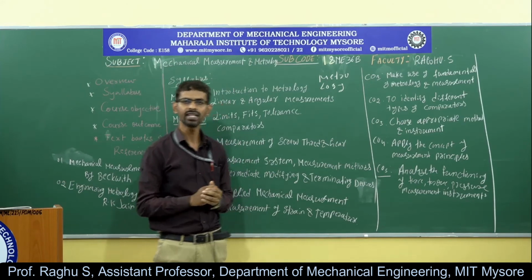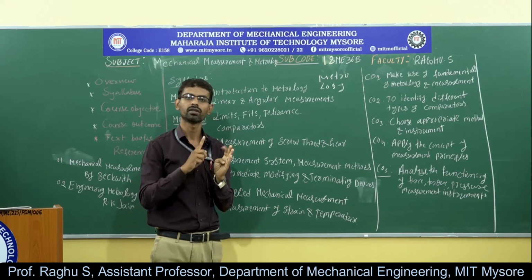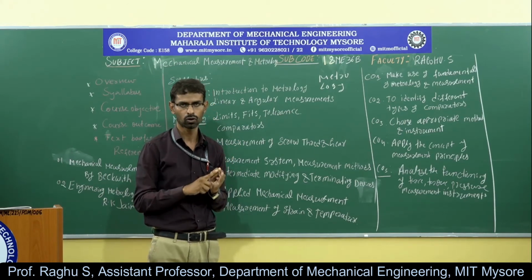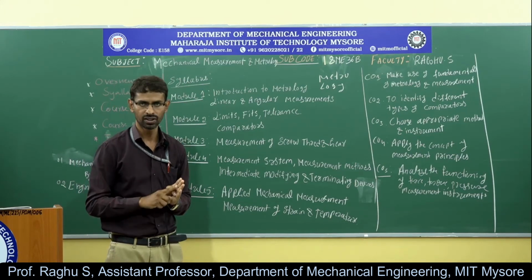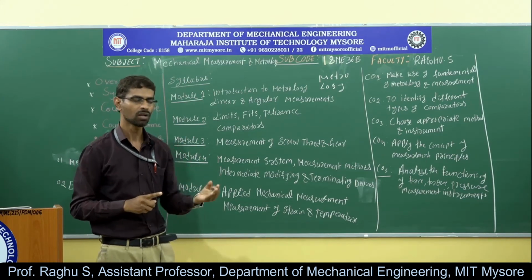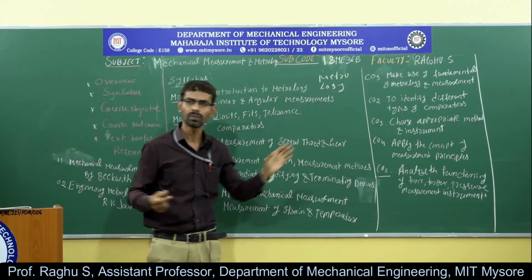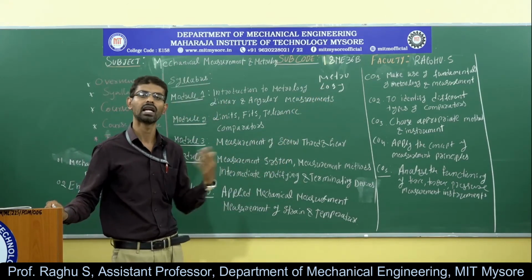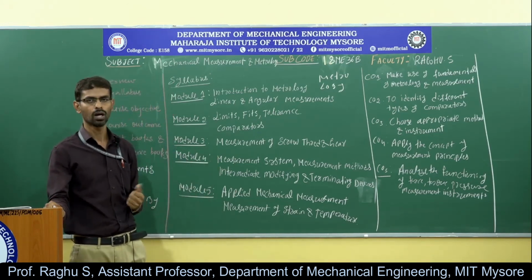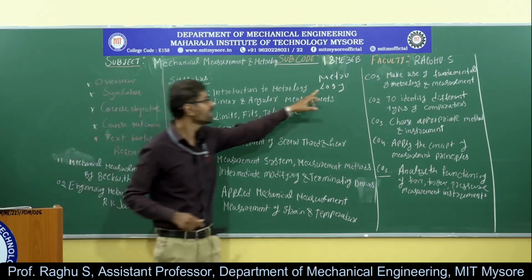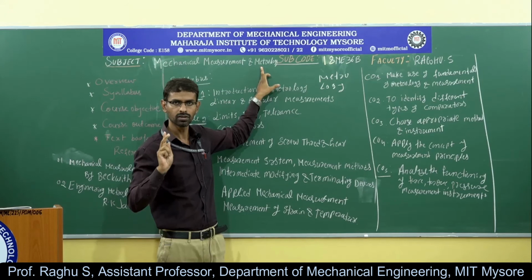Then what are all the areas of metrology? The areas of metrology are mass metrology, temperature metrology, dimensional metrology and electrical metrology. So we have several areas. Mass metrology deals with measurement of mass, dimensional metrology deals with measurement of dimensions like length and angle, temperature metrology deals with measurement of temperature, and electrical metrology deals with measurement of electrical parameters like current, voltage, power, etc. This is about the areas of metrology. So metrology is nothing but the science of measurement.